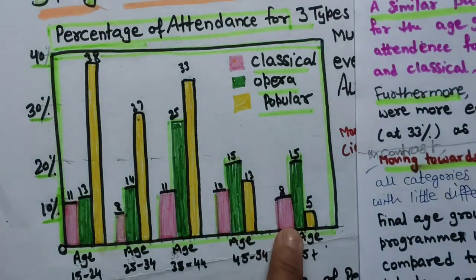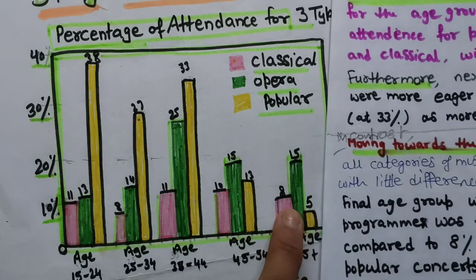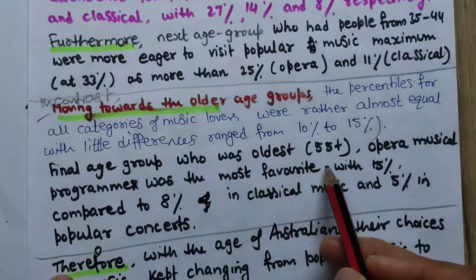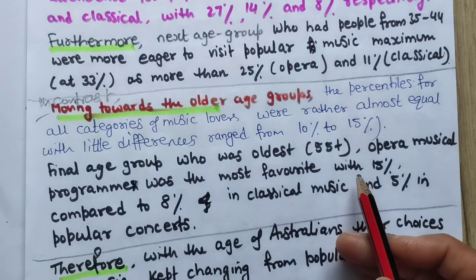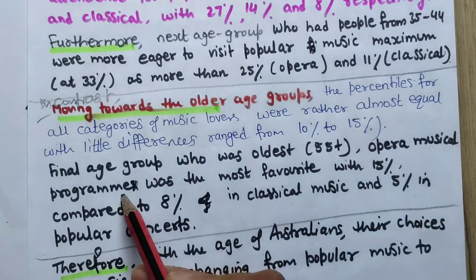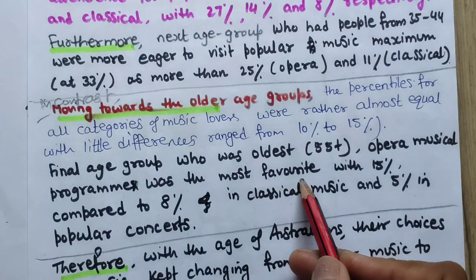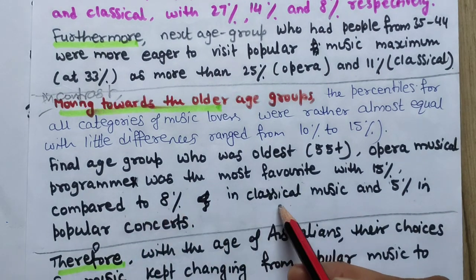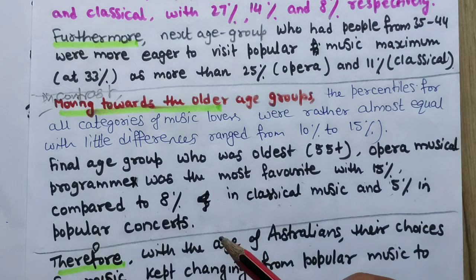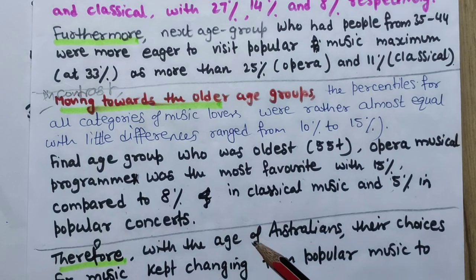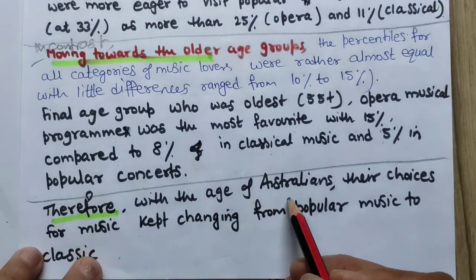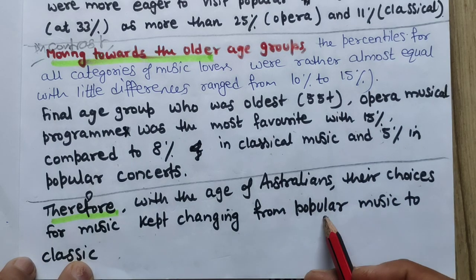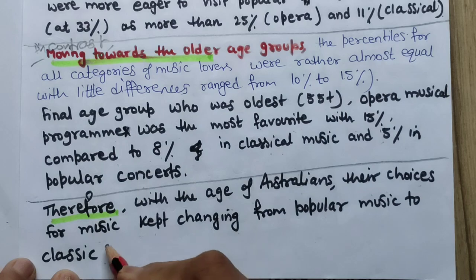Now next one, 55 plus: 8, 15 and 5. Okay, the final age group, who were the oldest, 55 plus. Opera musical programs were the most favorite with 15%, compared to 8% in classical music and 5% in popular concerts. Simple language I have written. Therefore, with the age of Australians, their choices for music kept changing from popular music to classical events.